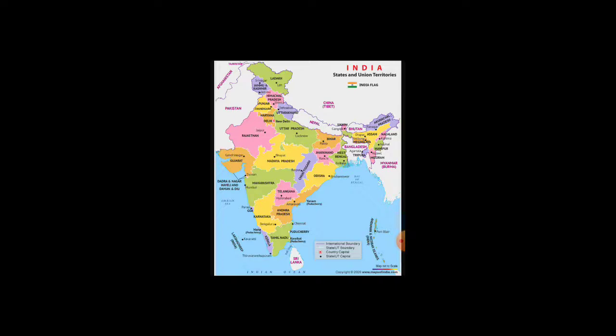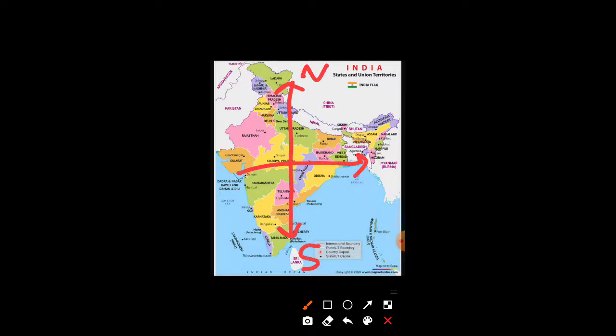Now, students, we will understand the four cardinal directions or cardinal points, such as north. This is north, students. This is south, east, and this side is west.